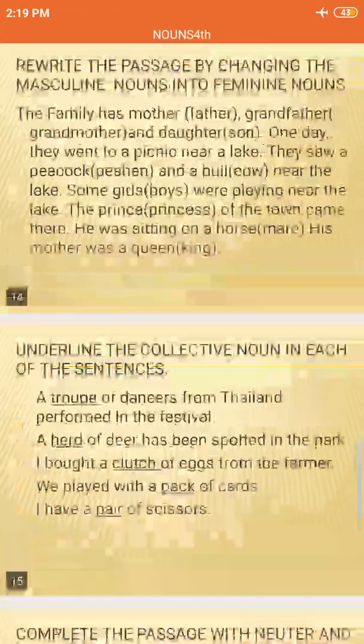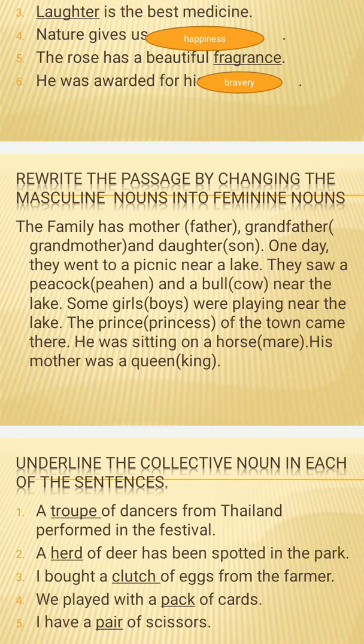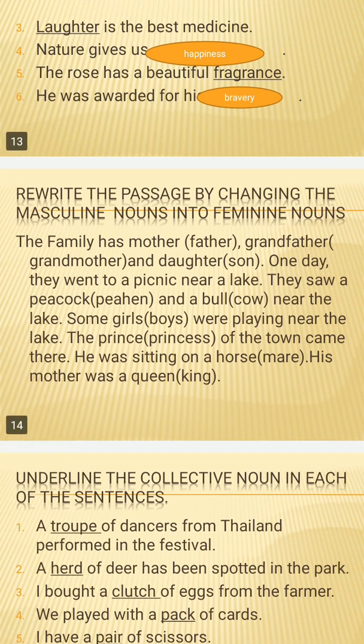Next, there is a passage given on the 14th slide in which some masculine and feminine nouns are given. The words in the brackets are changed words, that we have changed from masculine to feminine or vice versa. For example, let me tell you one. The family has mother. The mother is a feminine noun, right? So mother is converted into father and father is written in the bracket, so that you will come to know that father is the masculine of the feminine gender. So grandfather, grandmother, and daughter becomes son.